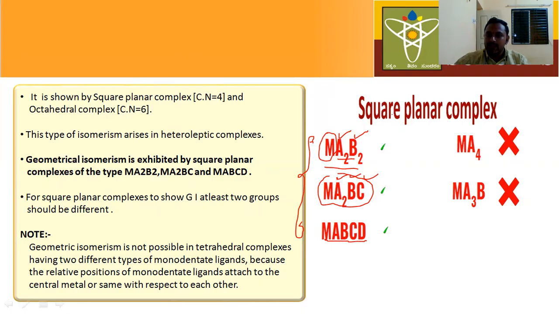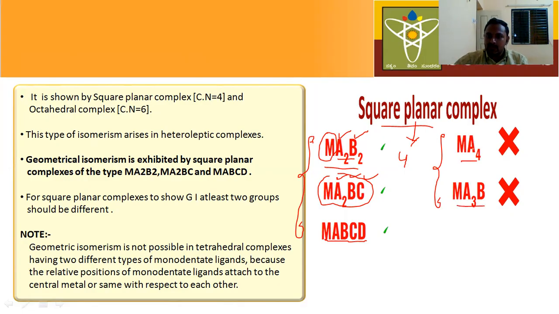Square planar means how many ligands are there? Four ligands are present around the central metal atom. Here the four ligands are different. Okay, geometrical isomerism is possible in square planar complexes of the type Ma2B2, Ma2BC, and MABCD. Geometrical isomerism is not possible in square planar complexes of type Ma4 and Ma3B.